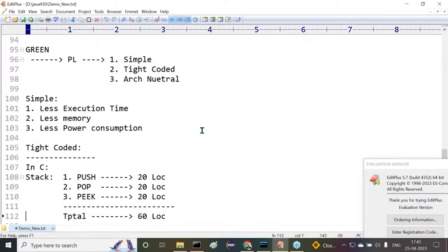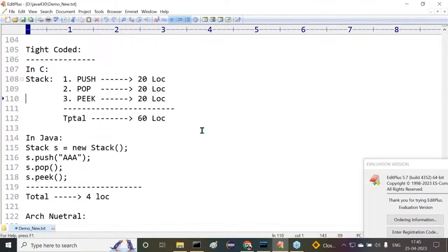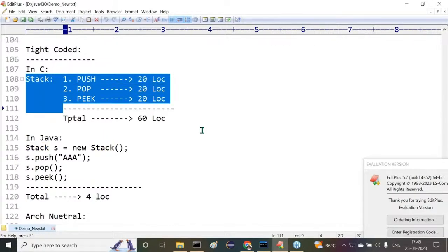What is the meaning of this tight coded here? Already I've taken an example. Stack is an example I've taken. In stack, we are able to perform three types of operations. What are the three types of operations here we are performing there? Push operation, pop operation, peek operation.